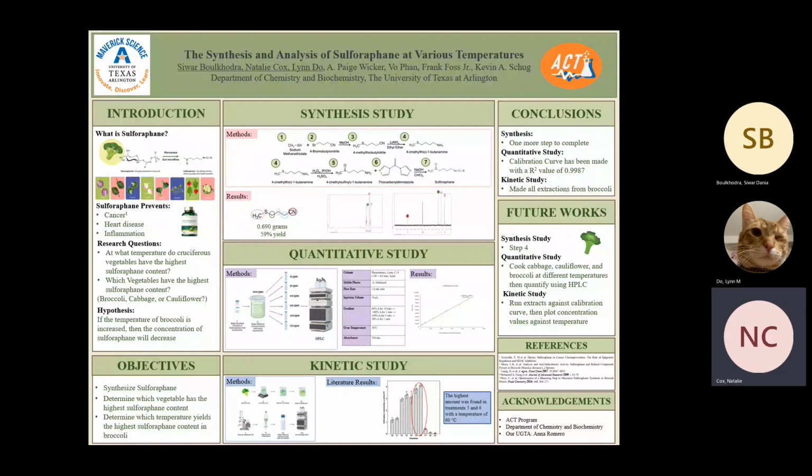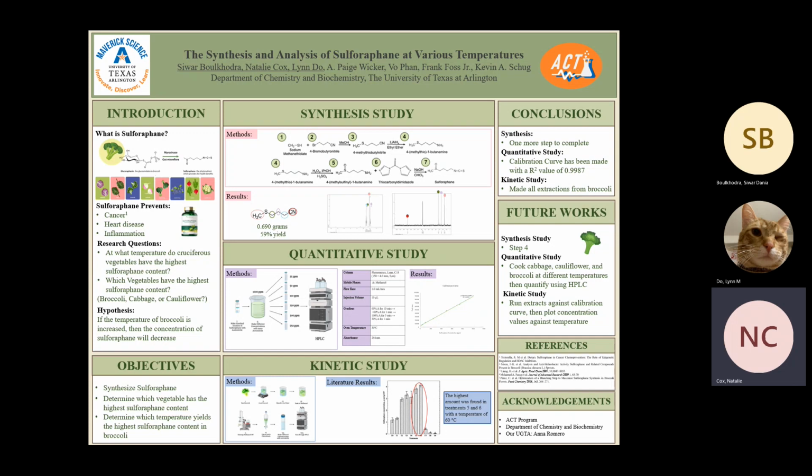I am Siwar, and this project is the synthesis and analysis of sulforaphane at various temperatures. To introduce, sulforaphane is a chemical found in many different cruciferous vegetables such as broccoli, cauliflower, Brussels sprouts, and cabbage. It is known to prevent cancer, heart disease, and inflammation, which is why we are interested in it.